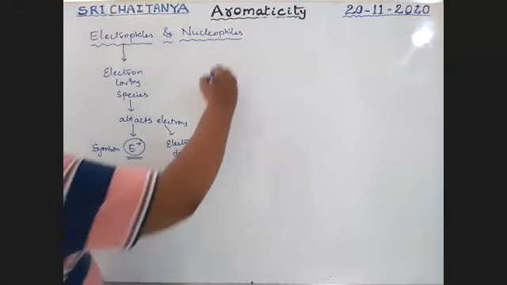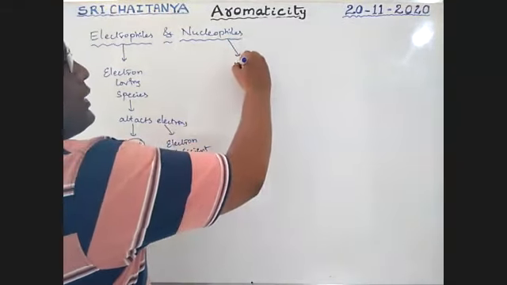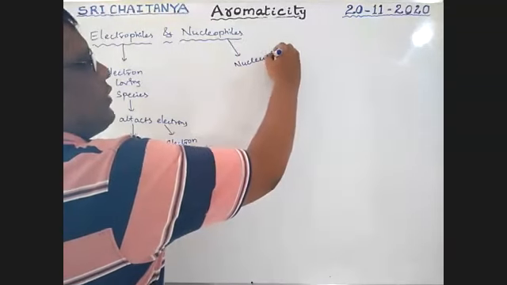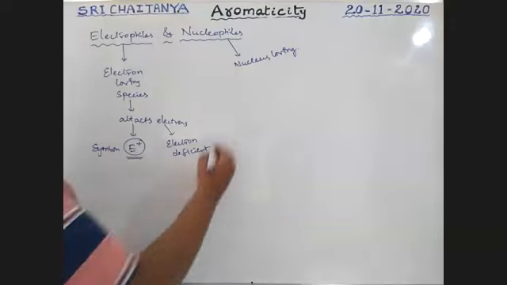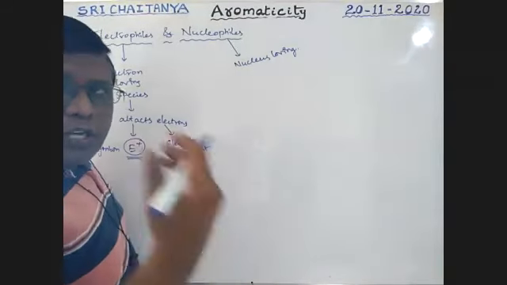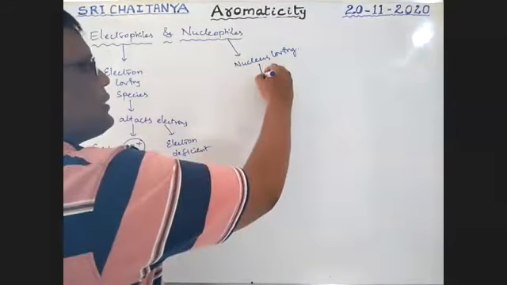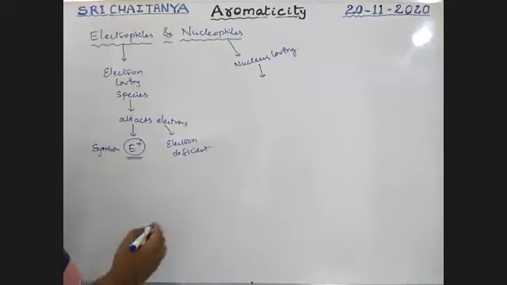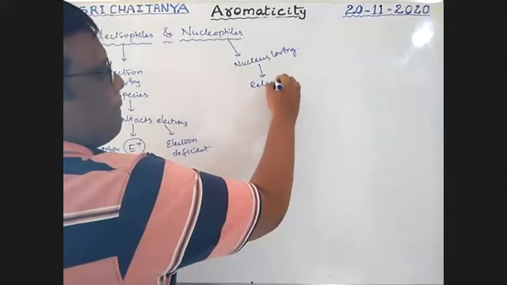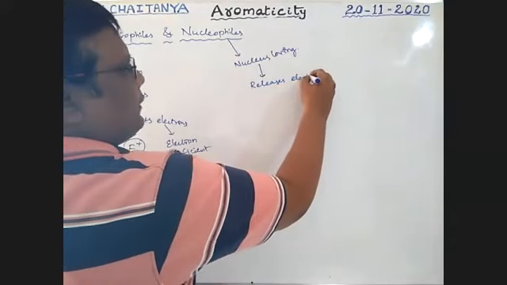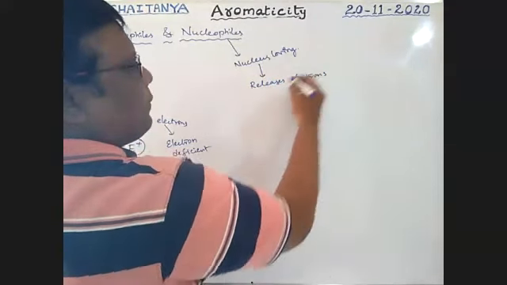Next, nucleophile means nucleus loving. Nucleus means positive charge. So these are positive charge loving species. That means these release electrons.